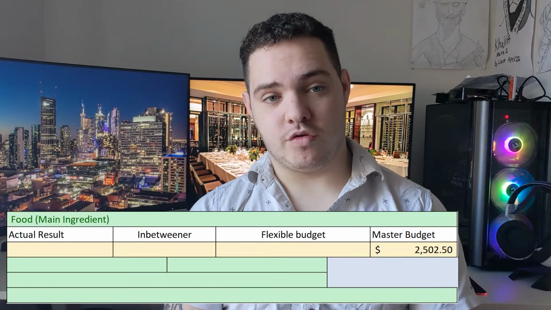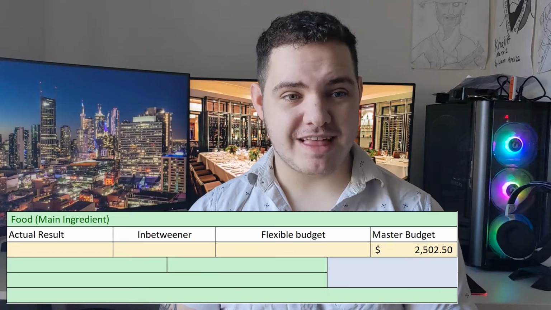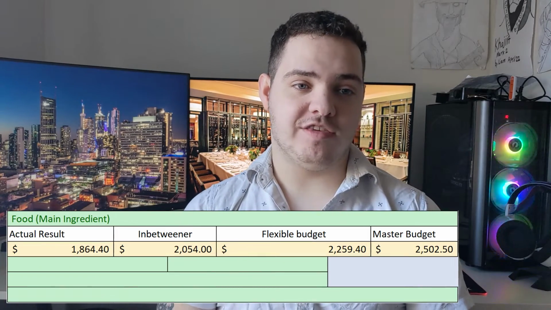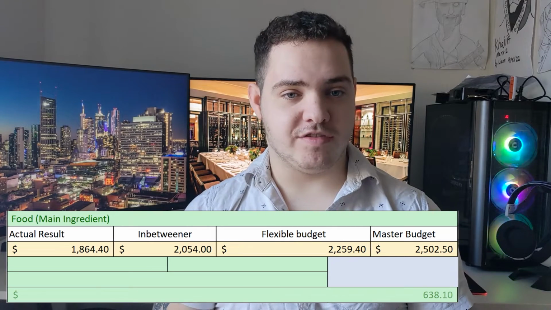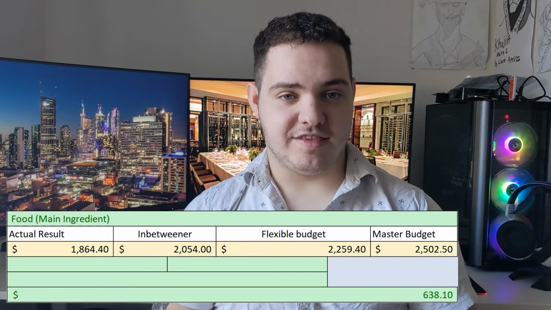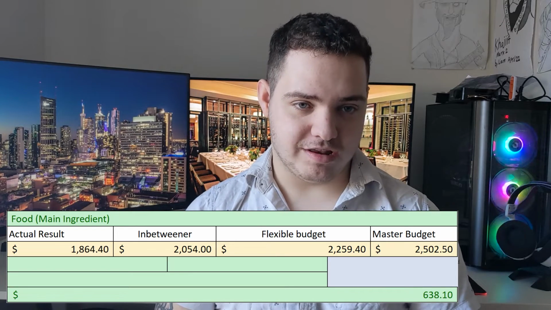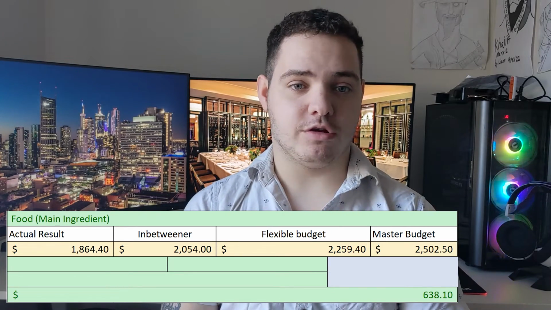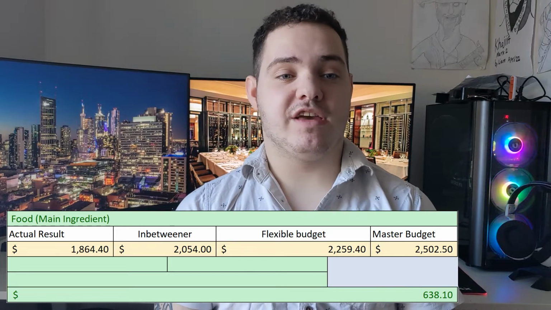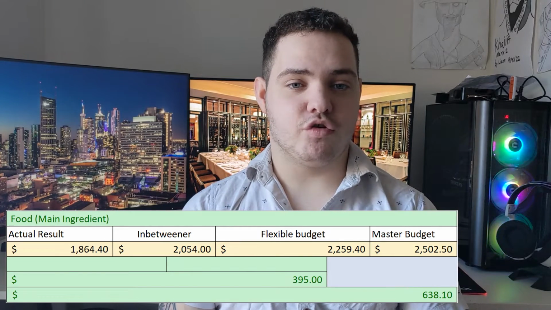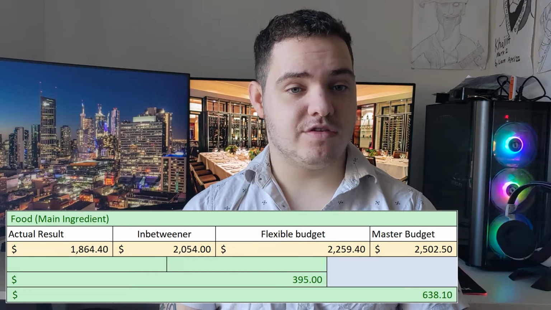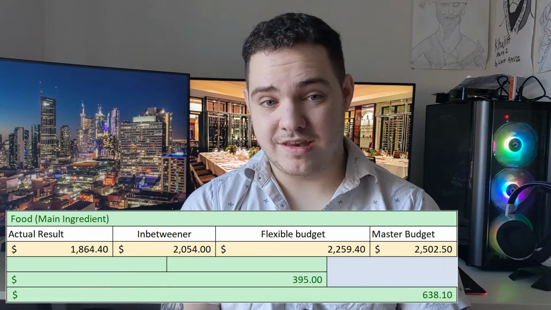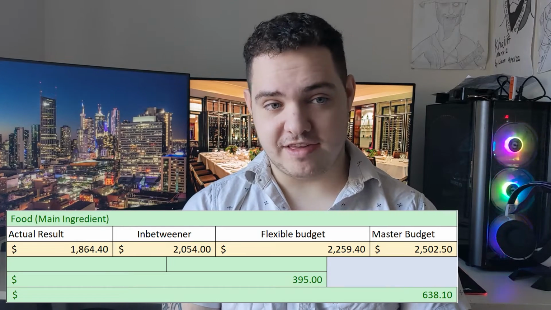For food in our event, we were projected to spend $2,502.50 in main ingredients, but in reality, we only spent $1,864.40, giving us a favourable main master budget variance of $638.10, as we spent less than originally projected in ingredients, resulting in a positive impact on profitability. Breaking this down once again to the second level of analysis, we can see that the majority of this variance is made up of our selling price variance, with $395 of the $638.10 coming from fluctuations in our selling price.